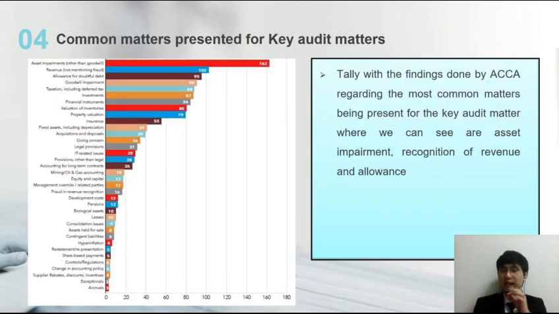After identifying the key audit matters of our 5 companies, we can say that our project tallies with the findings done by the ACCA regarding the most common matters being presented for the key audit matters, which are first, asset impairment, and second, the recognition of revenue and allowance.